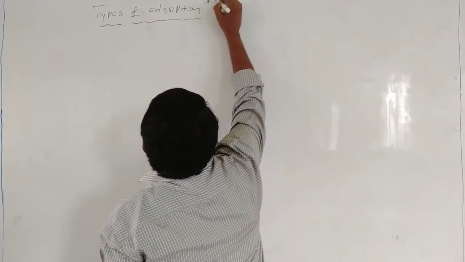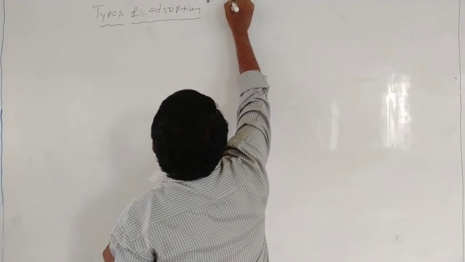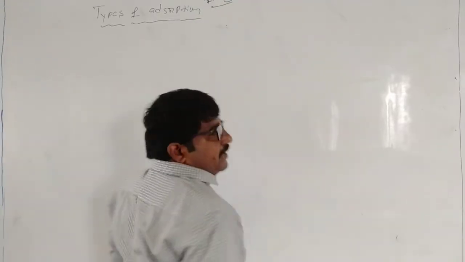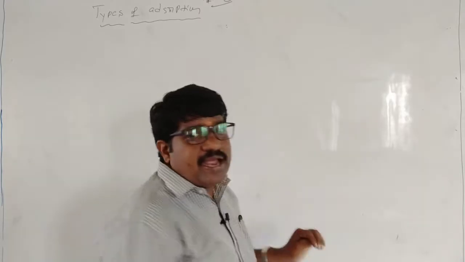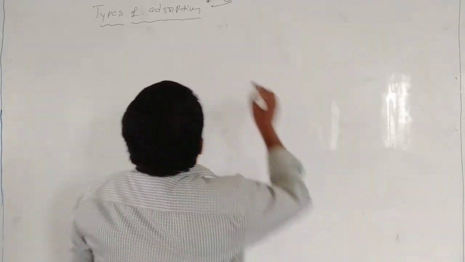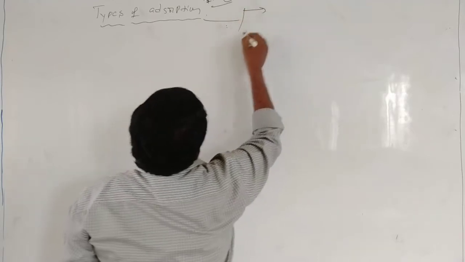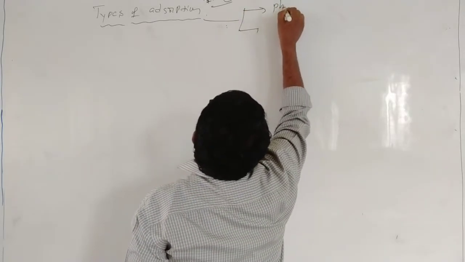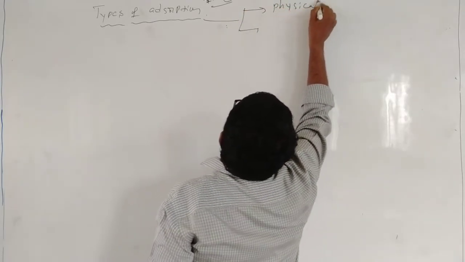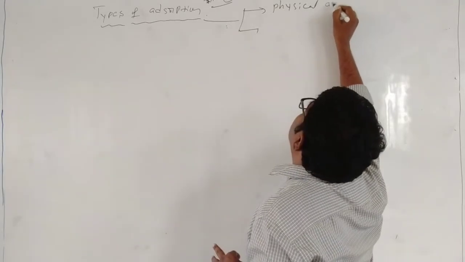This is very important for 3 marks. Write the difference between physical and chemical adsorption. So adsorption is of two types.